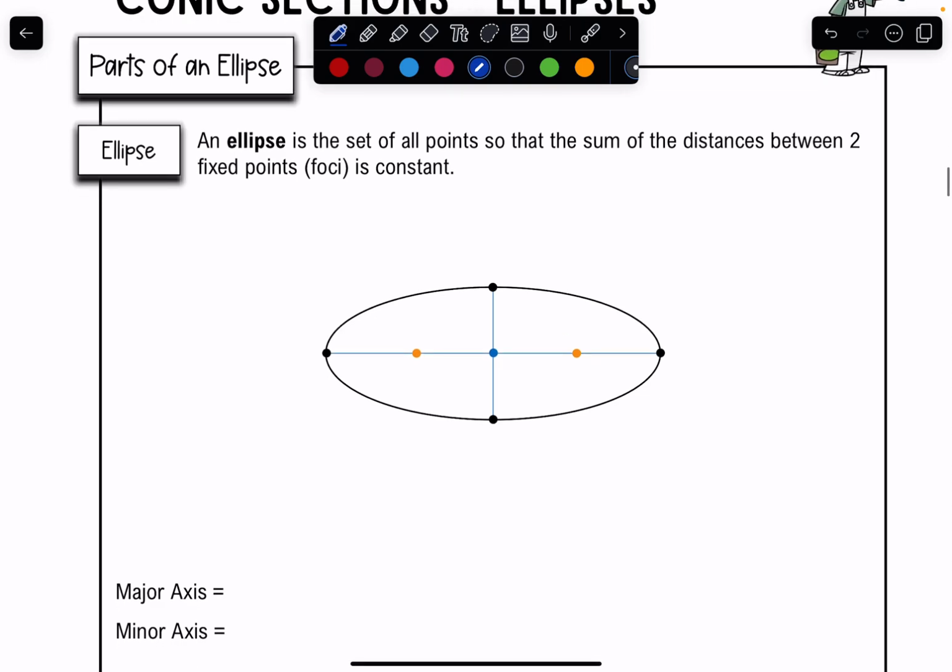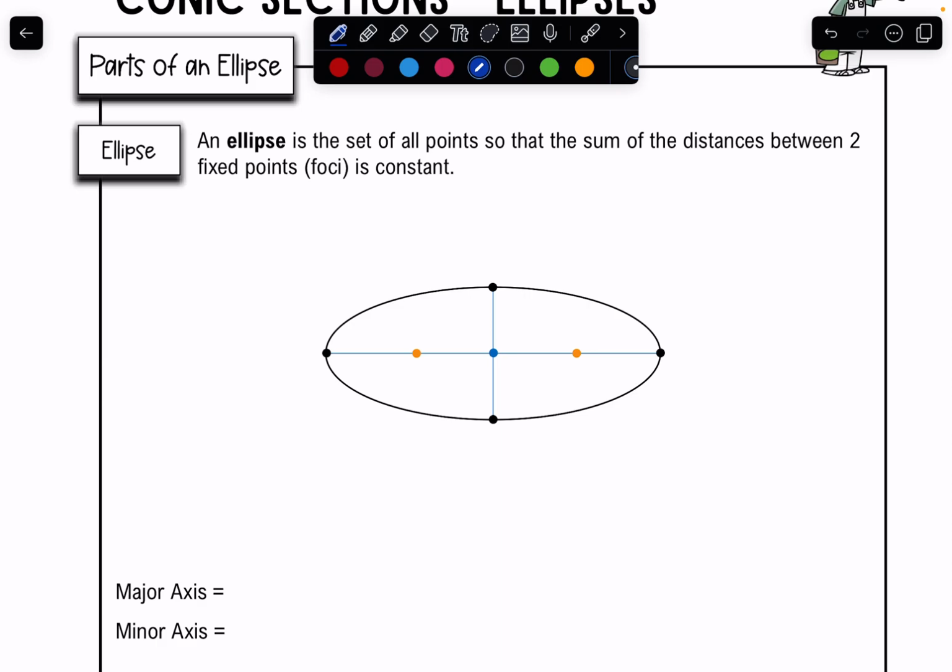The definition of an ellipse is a set of all points so that the sum of the distances between two fixed points, or your foci, is constant. So right now we have lots of different points on my ellipse. And vertex is going to be one of the points that we talk about here in a second.